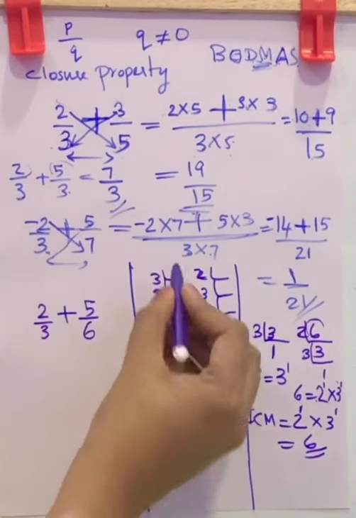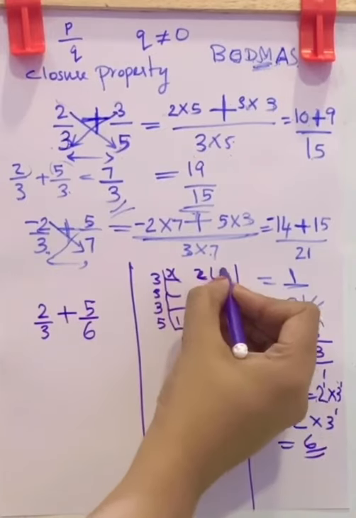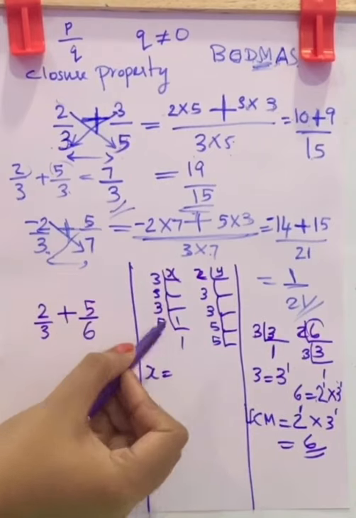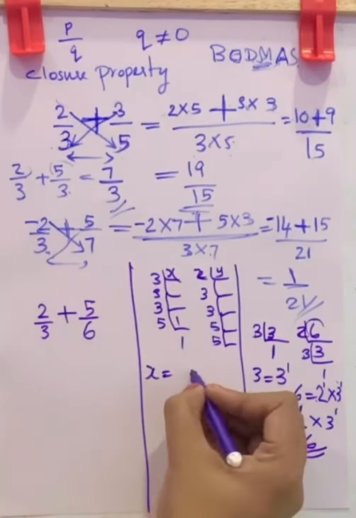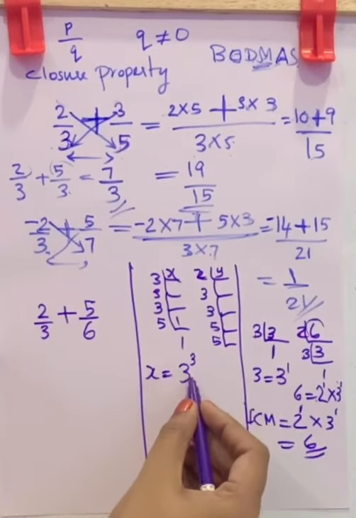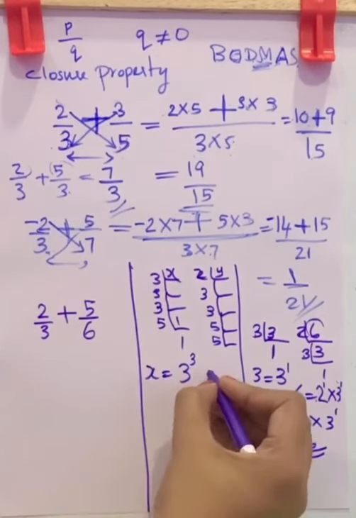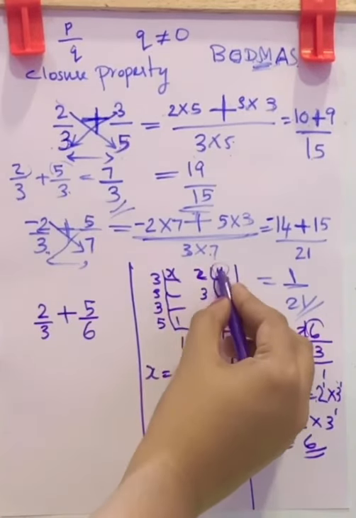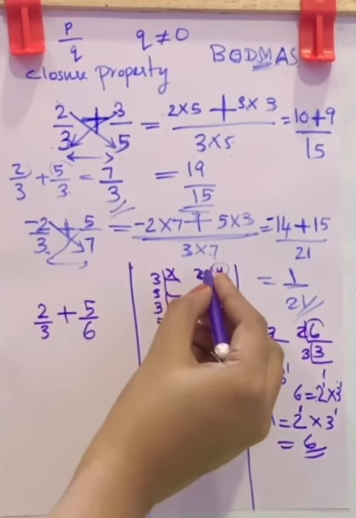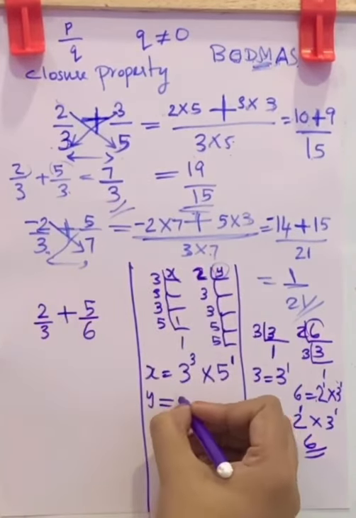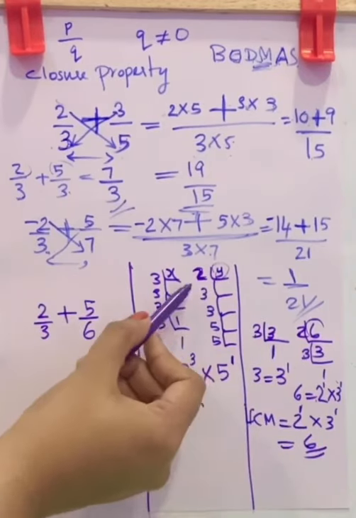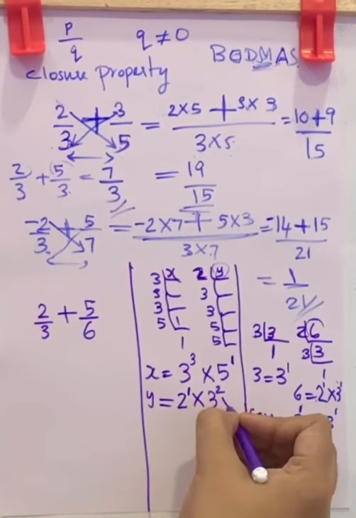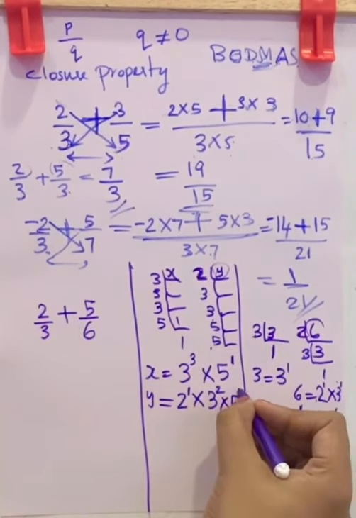Now in this case, let this number be x and this number be y. Then x is 3 into 3 into 3 into 5. 3 into 3 into 3, that is 3 raised to 3, 3 multiplying 3 times, into one 5, so 5 raised to 1. Now this number, that is y, is equal to, how many 2's are there? Only one 2, so 2 raised to 1, into, how many 3's are there? 3 into 3, 2 3's, so 3 raised to 2, into, how many 5's are there? 2 5s, that is 5 raised to 2.